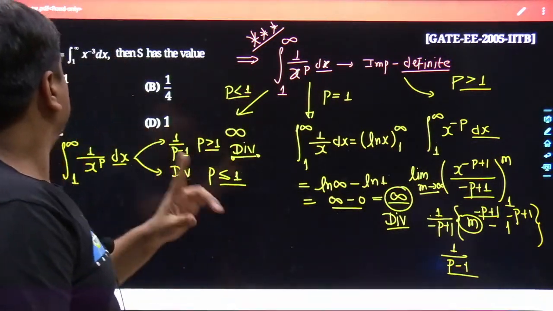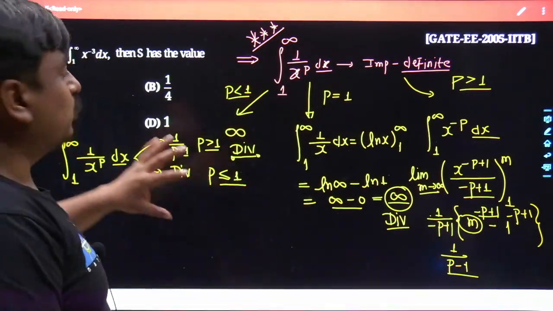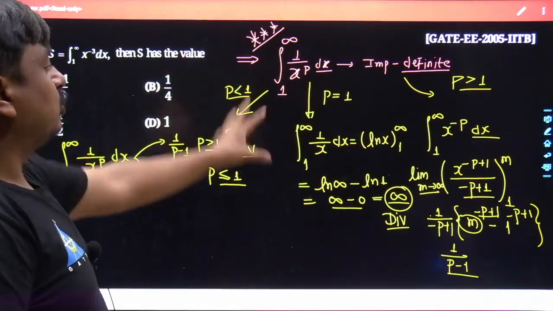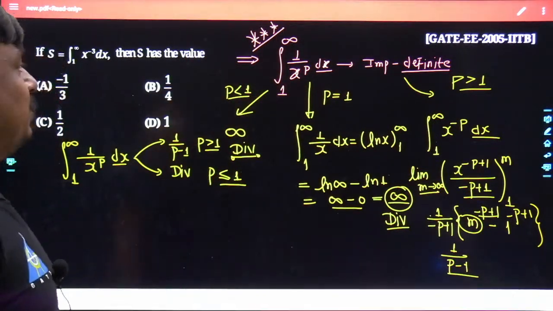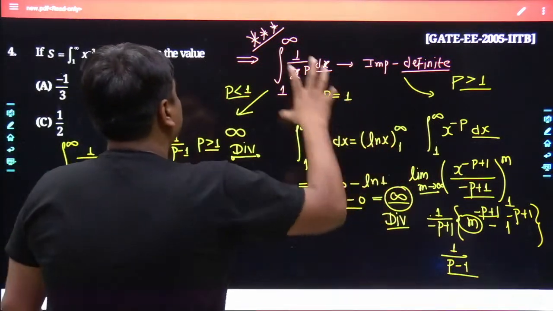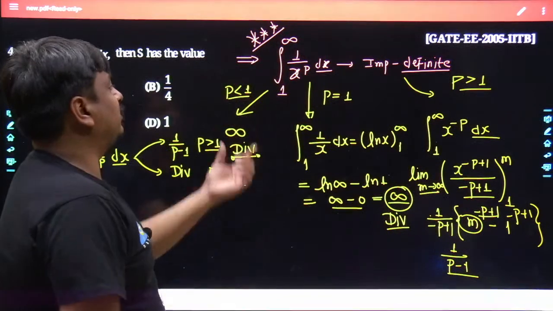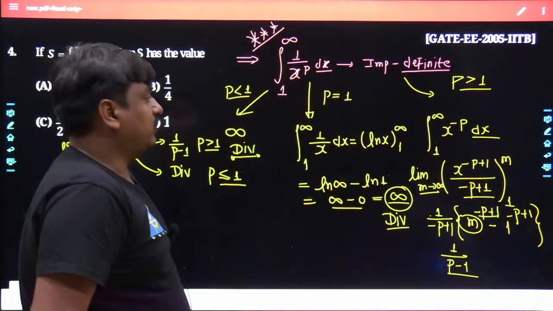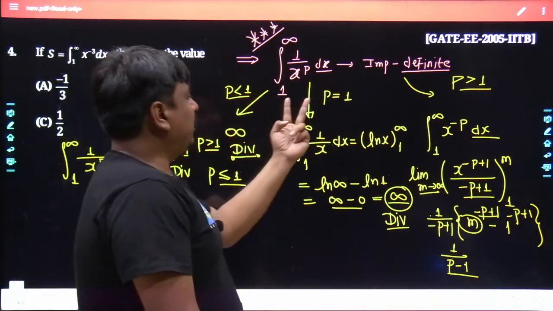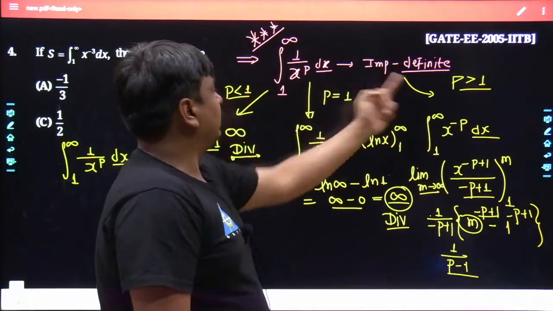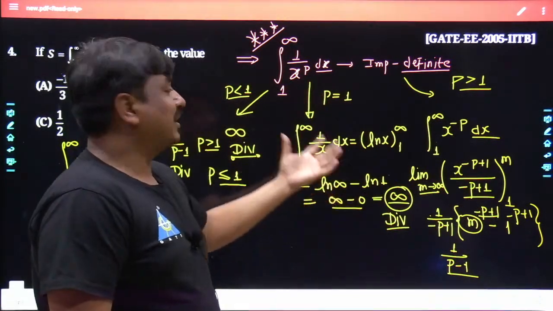Could you understand? I would like to have the input from each one of you. Could you really understand what exactly I wanted to communicate through this complete calculation which we have made over this PDF? I took a standard form of the integration from 1 to infinity, the function 1 over x to the power of p. The p has been bifurcated into 3 different parts: p equal to 1, greater than 1, and less than 1. When p is precisely equal to 1, the result is infinity.